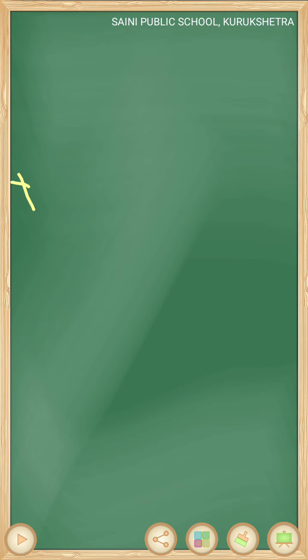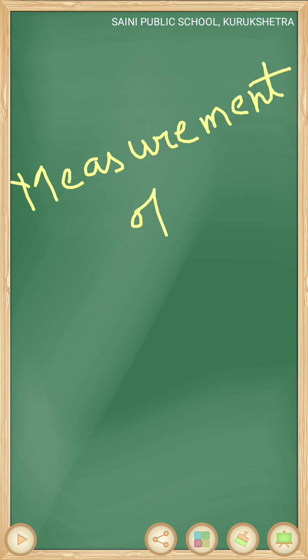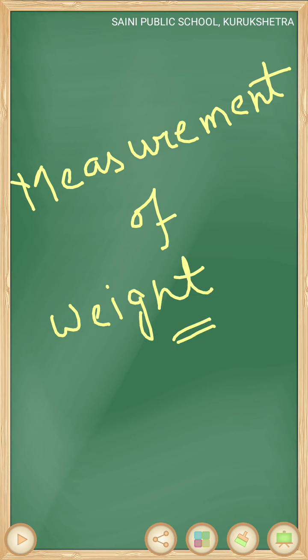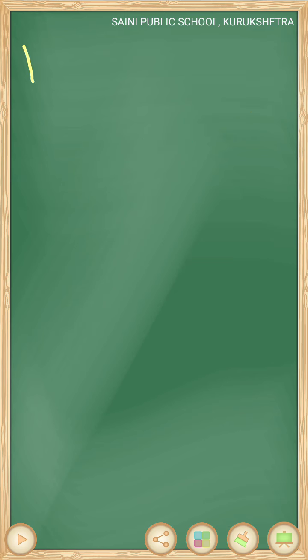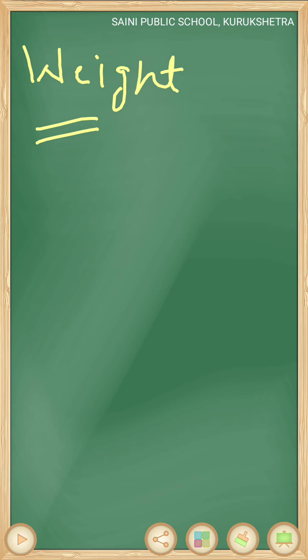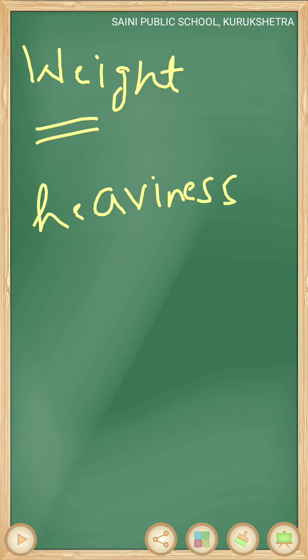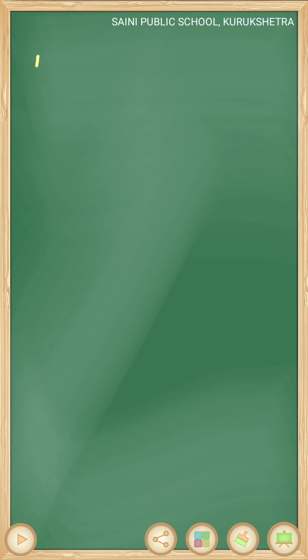Good morning, students. Today we are going to start a new chapter, chapter number 11, that is measurement of weight. So, first of all, we will discuss what is the meaning of weight. Now, what is weight? First of all, you must know what is weight. A measure of heaviness of an object is called weight. Means how heavy an object is called its weight. Okay. Now we will discuss some units of weight.